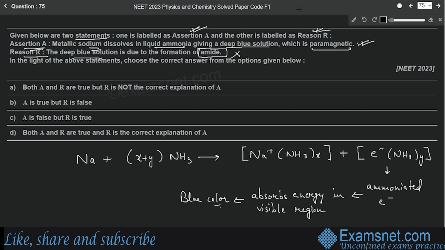So we can say that yes, metallic sodium when dissolved in liquid ammonia will give deep blue solution which will be paramagnetic in nature, but it will be due to the formation of ammoniated electrons, not due to the formation of amide. So assertion is correct but reason is false. Assertion is true but reason is false. So that means option number B will be the correct answer.